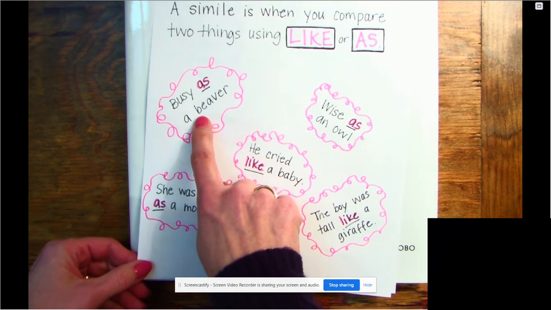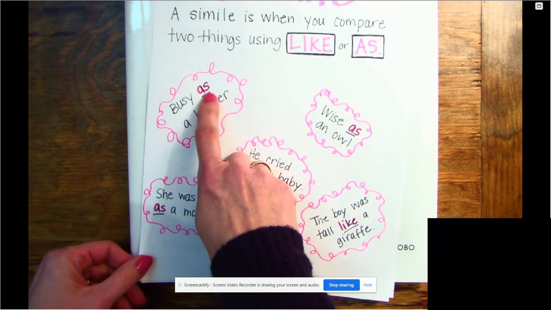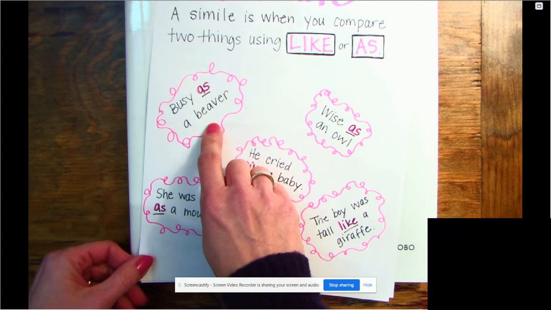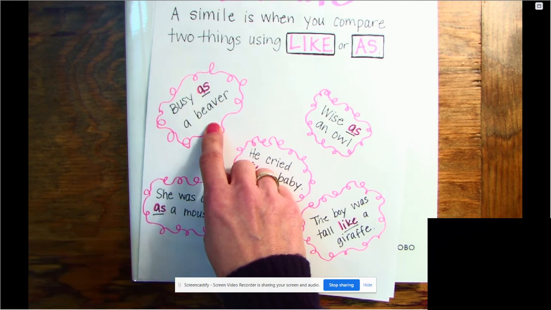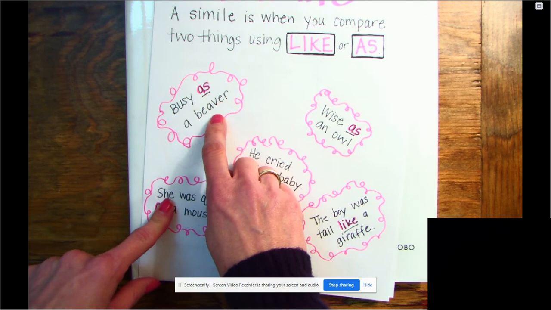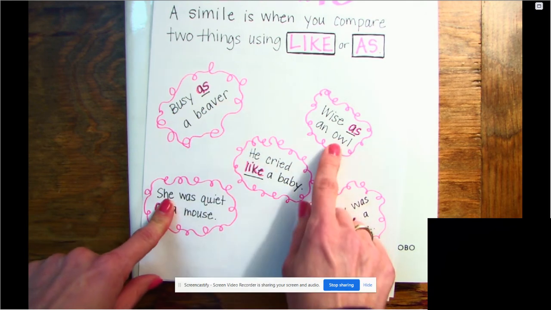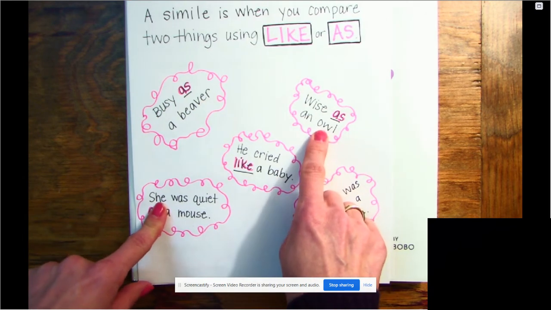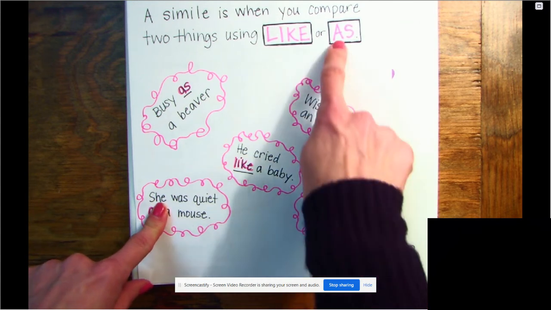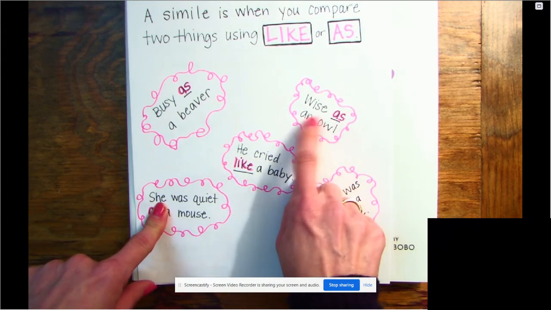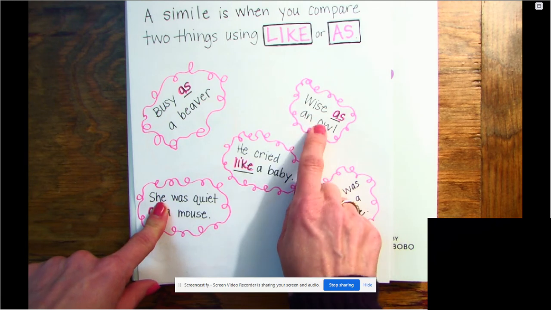You've probably heard this one before, busy as a beaver, right? Someone might be really working hard and someone says that they're being as busy as a beaver, right? So they're comparing that person who's a hard worker to a beaver because beavers are hard workers too. You may have heard this one before, wise as an owl. You'll notice I'm using the word as to compare, right? A person is as wise as an owl.